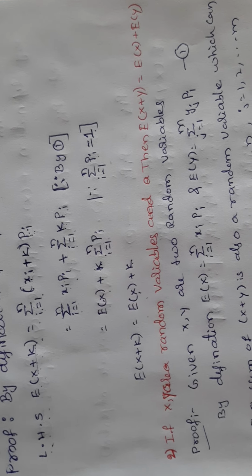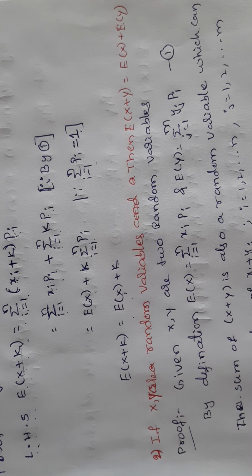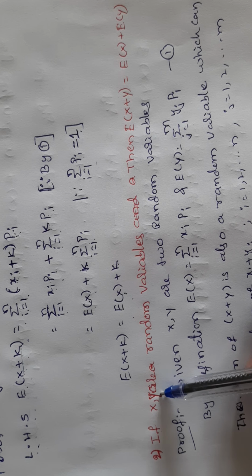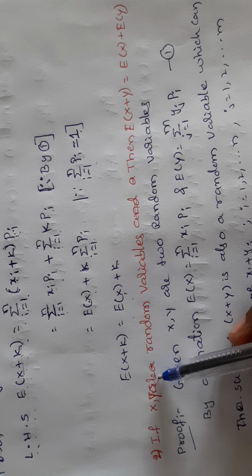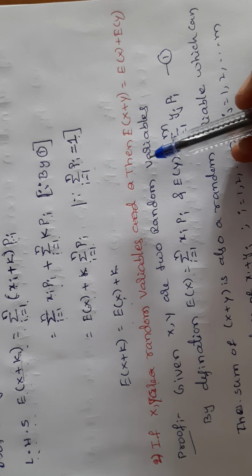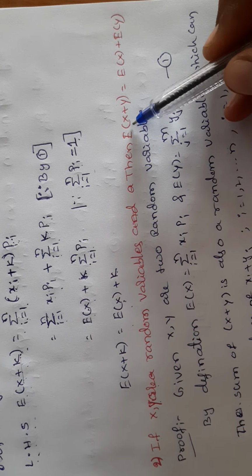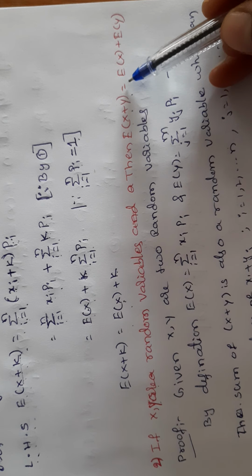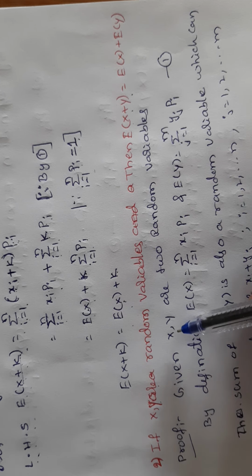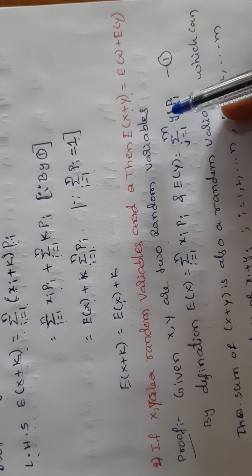Next, come to the second property. If X, Y are two random variables, then we have to prove E of (X plus Y) is equal to E of X plus E of Y. Given X, Y are two random variables.